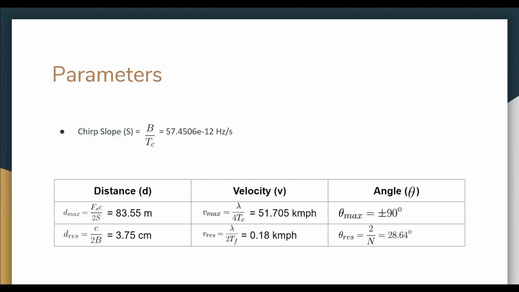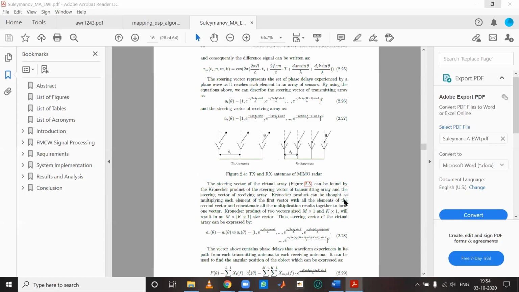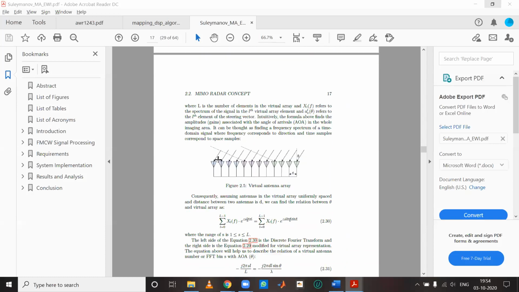So transmitter 1 will transmit for a time T. Same way transmitter 2 and transmitter 3 will do. So in the received signal, we can divide it into T times and get the different values. Okay, all 3 will receive the same, and time-tagged data, you mean, right? Yes, sir. In this thesis, they have used the same thing, the virtual antenna concept. From the same configuration that we are using, they were getting more antennas, so they're getting a better angle resolution.